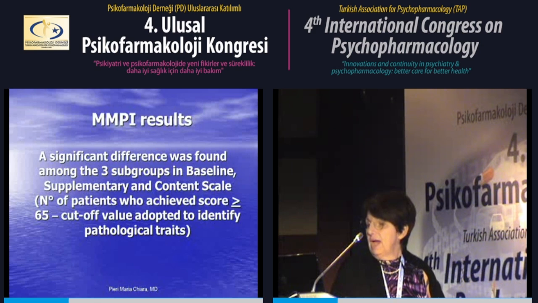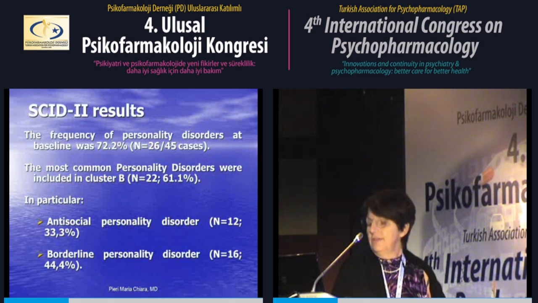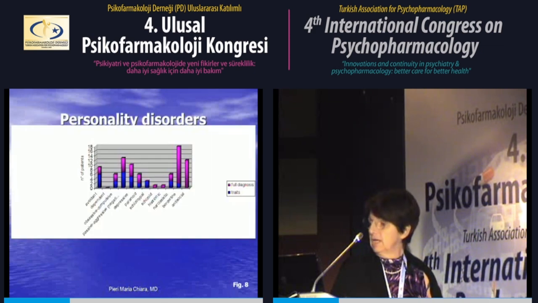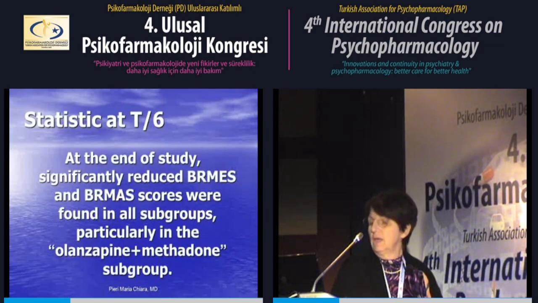For the MMPI-2 results, a significant difference was found among the 3 subgroups in the baseline, supplementary, and content scales. This shows the number of patients who achieved a score greater than 65, the cutoff value adopted to identify pathologic traits. The SCID-II results: the frequency of personality disorder at baseline was 72%. The most common personality disorders were in cluster B, in particular antisocial personality disorder and borderline personality disorder, as you can see in this slide.